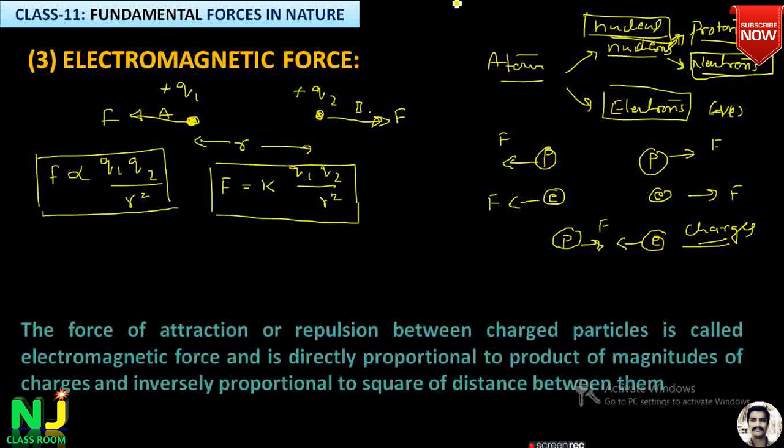Simply, what is the electromagnetic force? The force of attraction or repulsion between the charged particles is called the electromagnetic force, and it is directly proportional to the product of the magnitudes of the point charges and inversely proportional to the square of the distance between them. So this is simple, this is what is called the electromagnetic force.